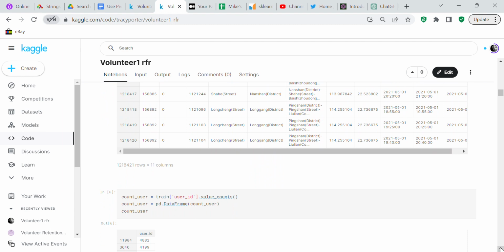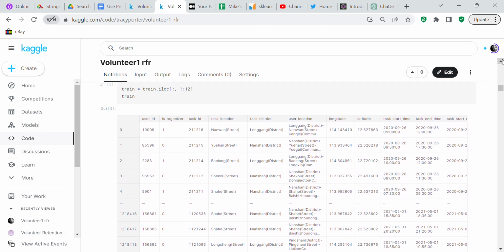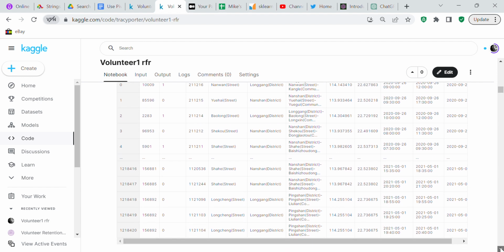And we will have done the same thing with the test file as well. I will say that they made this competition very hard. It was a very hard competition to do, because another thing that they had on the train file, they had longitude and latitude, and then on the test file, I believe it was latitude and longitude. And so I had to correct all of that before I could get the program to work. So they were quite sneaky.